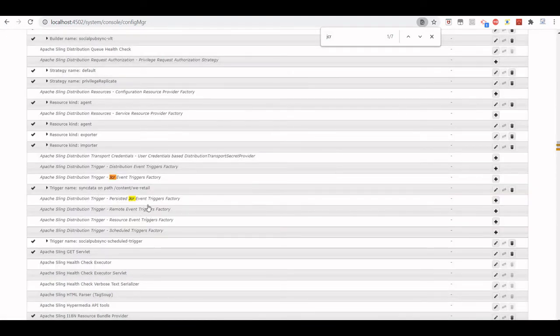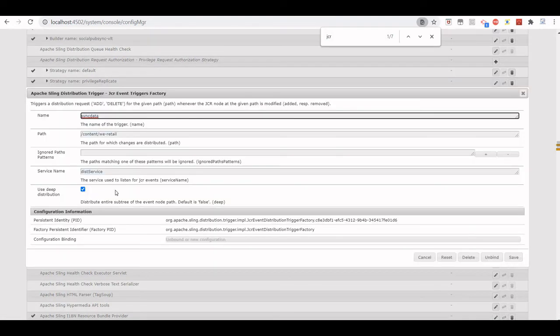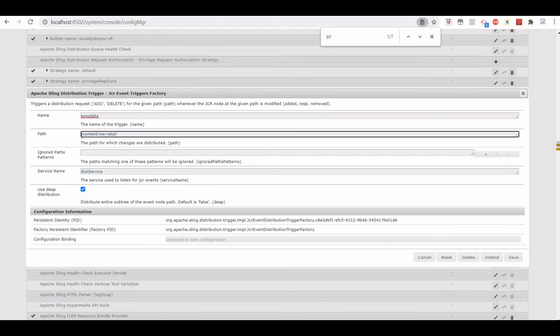Okay, now for this demo purpose, I have already configured a JCR event trigger factory. If I open it, just remember this name. The name of this JCR event trigger factory is sync data. This is the path under which, if there is any change, I want to distribute it to the other instance.